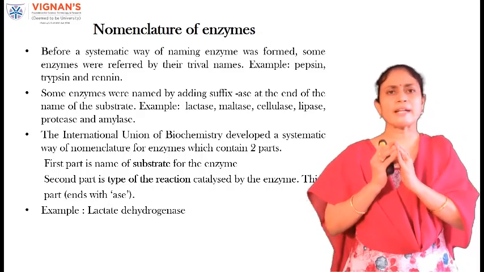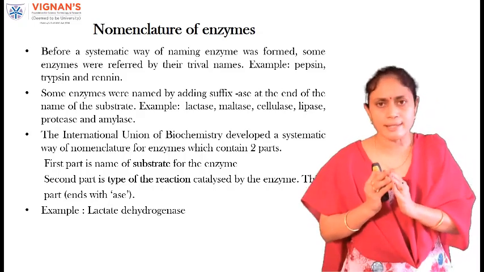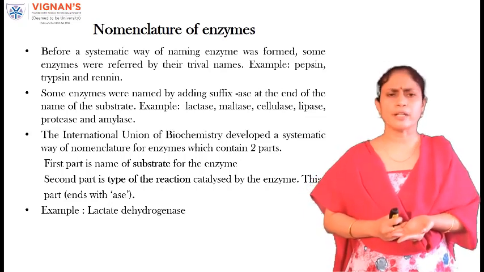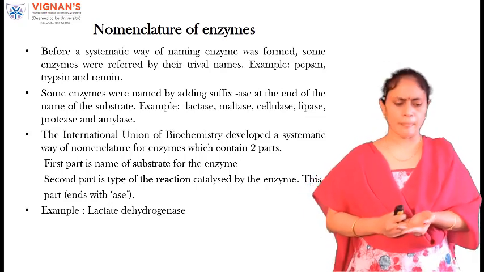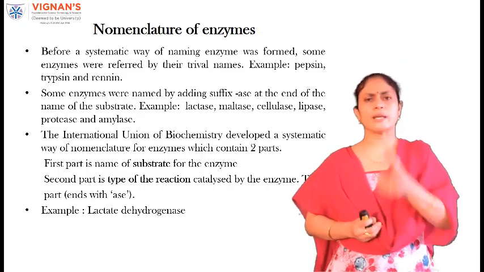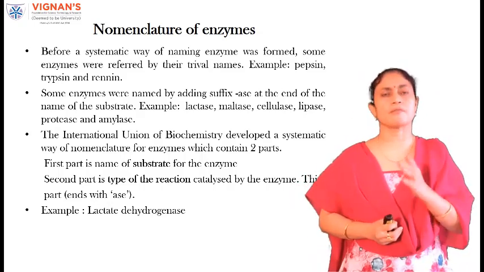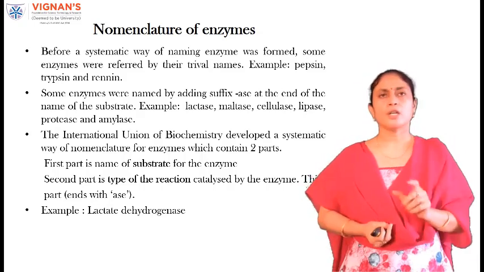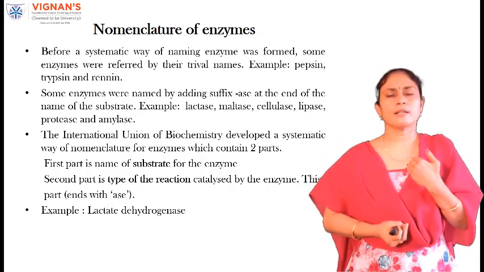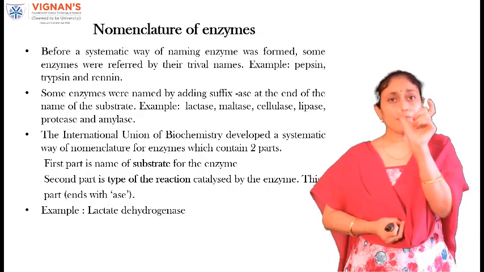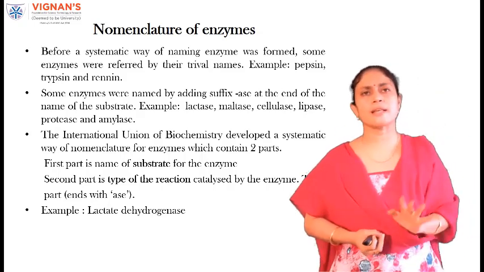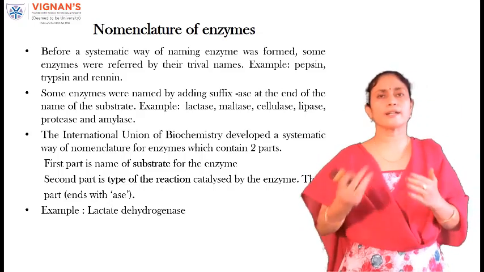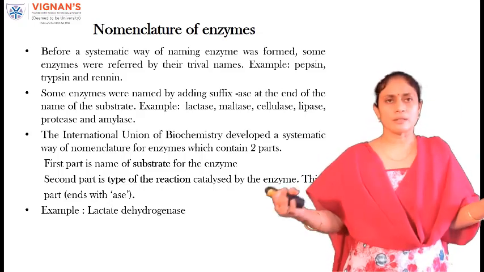Before a systematic way of nomenclature came into existence, enzymes were normally referred to by their trivial names. Examples of such trivial names are pepsin, trypsin, renin, etc. By listening to a word like pepsin, you can't infer the substrate on which this enzyme is acting, or the reaction which is catalyzed by it. You can't come out with this information.